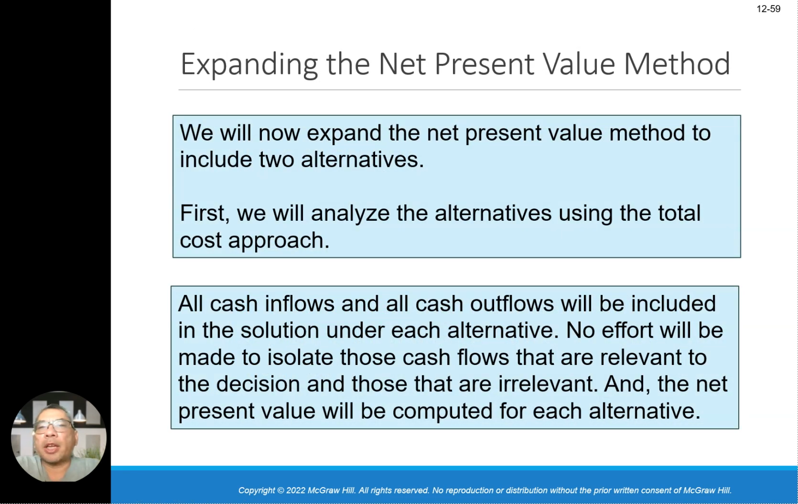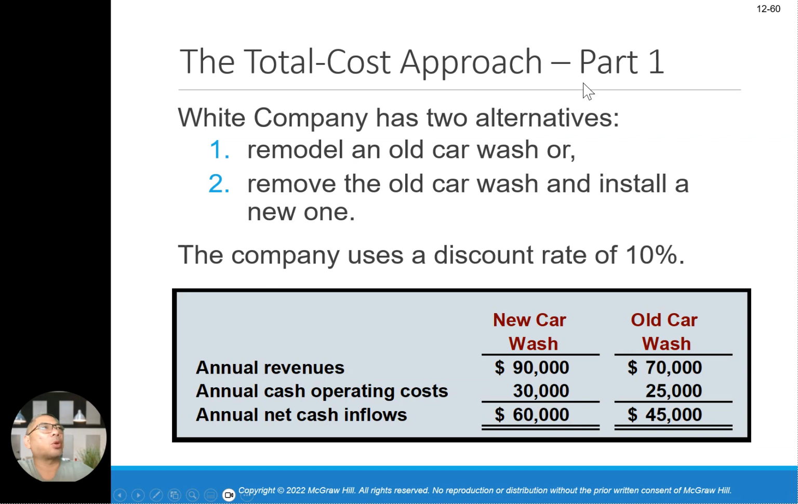We will now expand the net present value method to include two alternatives, and we will analyze the alternatives using the total cost approach, okay? All cost inflows and outflows will be included in the solution under each alternative. We're going to look at an example, total cost approach part 1. The company has two alternatives: remodel the old car wash, or remove the old car wash and install a new one.